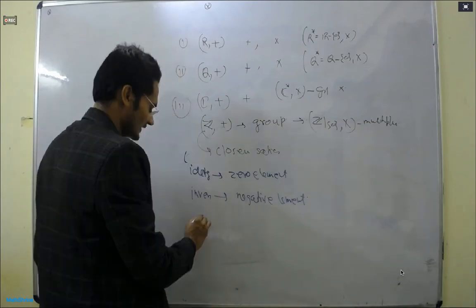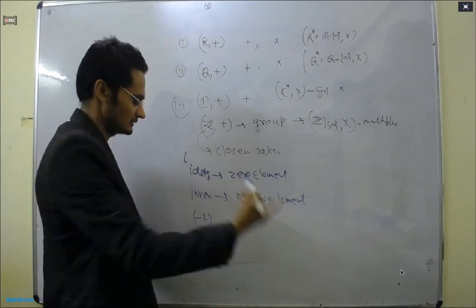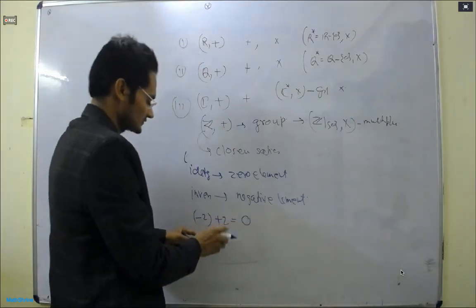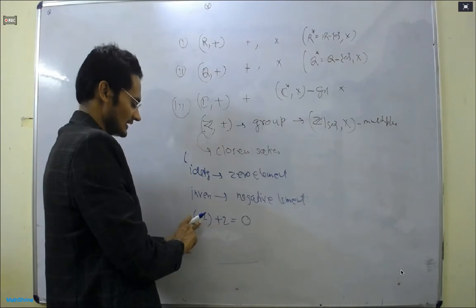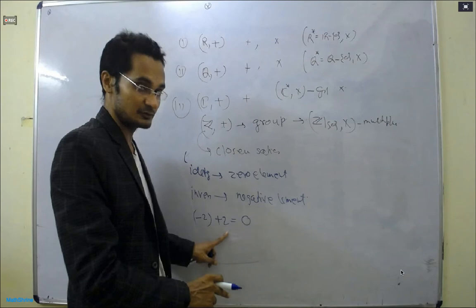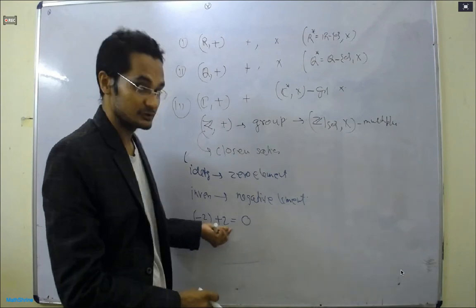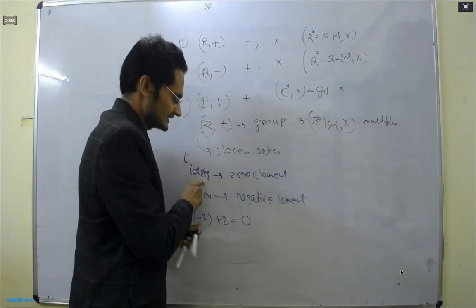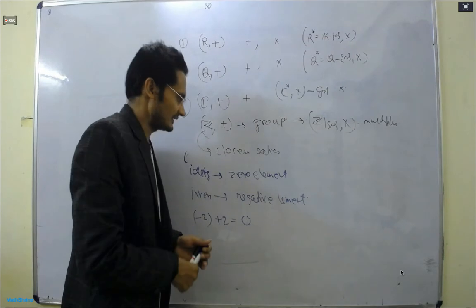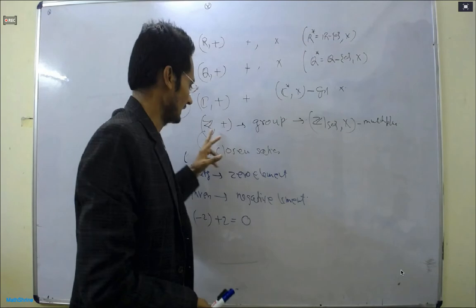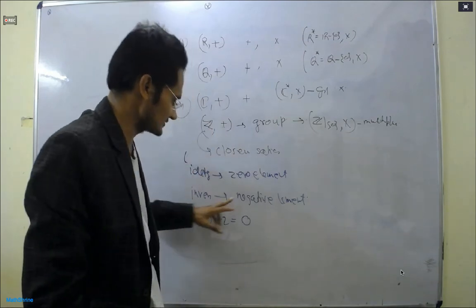If I ask what is the negative element of 2, you will say minus 2, and this gives you 0. So 2 is the inverse of minus 2, or minus 2 is the inverse of 2. The existence of identity with respect to addition we call the 0 element, and the inverse we call the negative element.